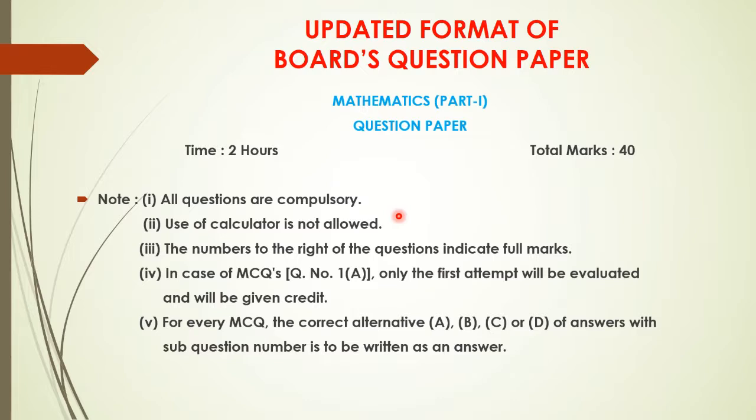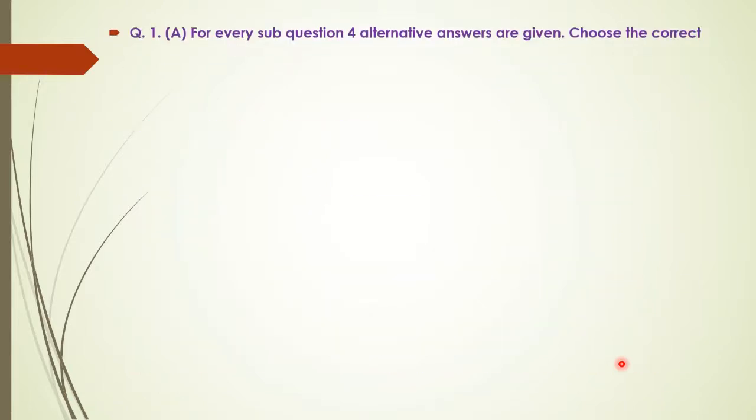Okay, so these are all the instructions given in your question paper. Now let us see the paper question number wise. The first question is, for every sub question 4 alternative answers are given. Choose the correct answer and write the letter of the alphabet of it. Okay, so it is clearly mentioned. The marks are indicated on the right side, 4 marks. So question number 1A is of 4 marks.